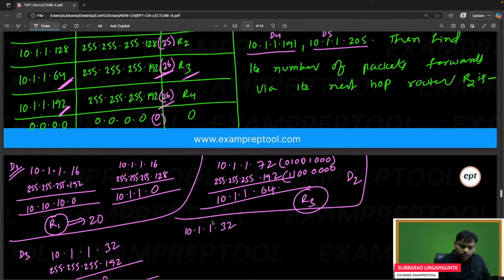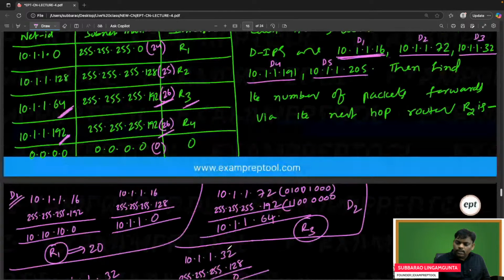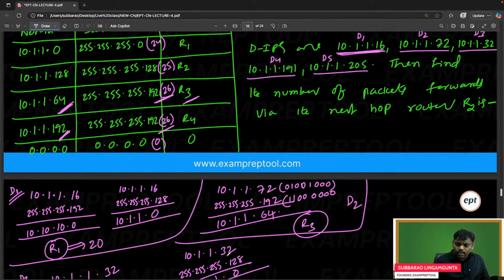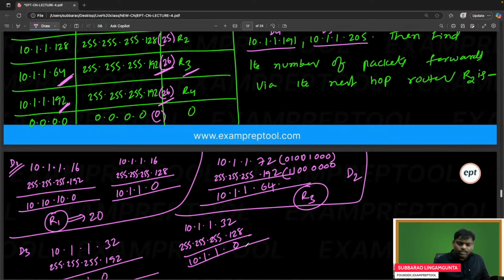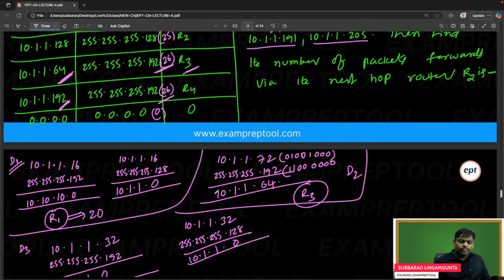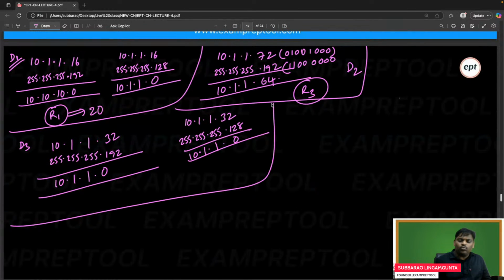10.1.1.32. If you see the R2, 255, 255, 255, I think 255 is over. Lastly, 128. If you do this, 10 here, 1 here, 1 here, it is a 0. Let's see if I have done anything wrong. 32, 128. I think there is no relation. 0 will come. It is not matching. So D3 is also over.